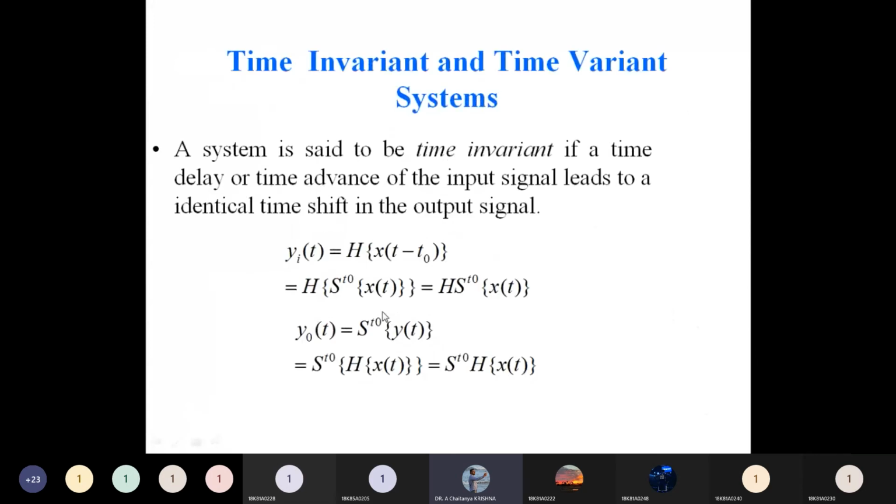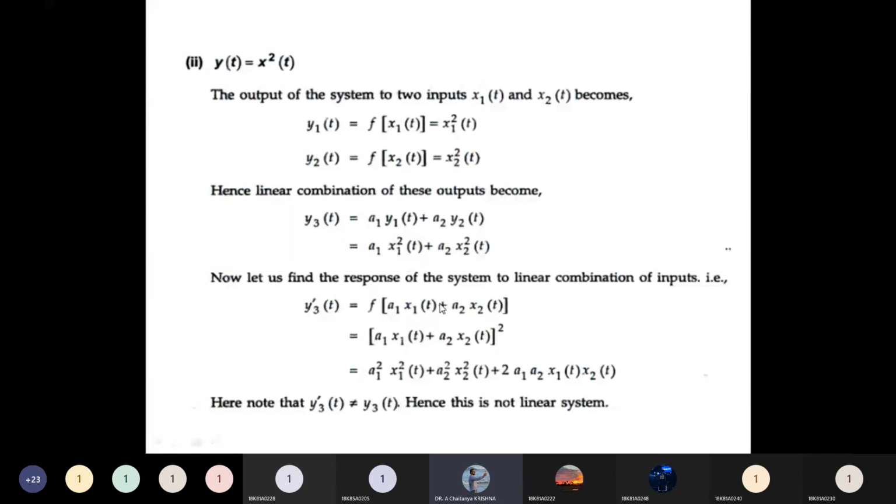On the LHS, the function of a1 x1 of t plus a2 x2 of t: wherever x of t is there, we should substitute a1 x1 of t plus a2 x2 of t. Since it is x square, we substitute inside the square. If instead of a square there was some other value, say 3 into x of t, then there would be no square, only 3 would come.